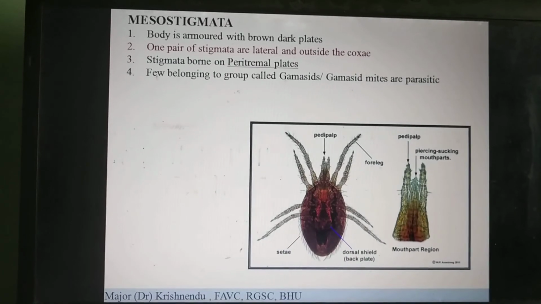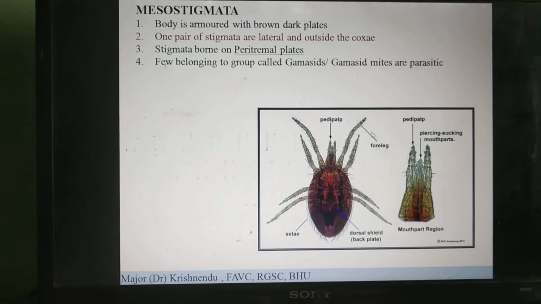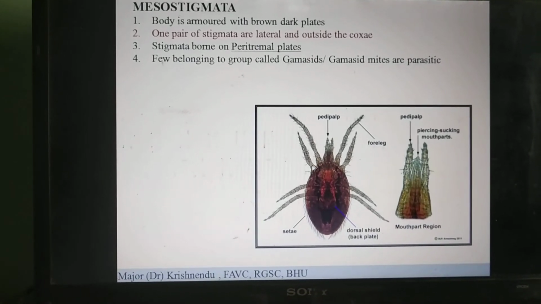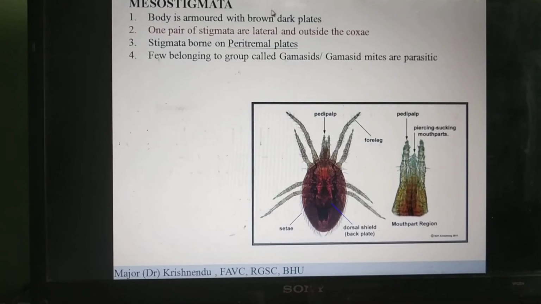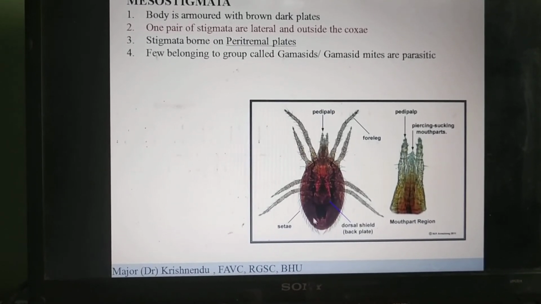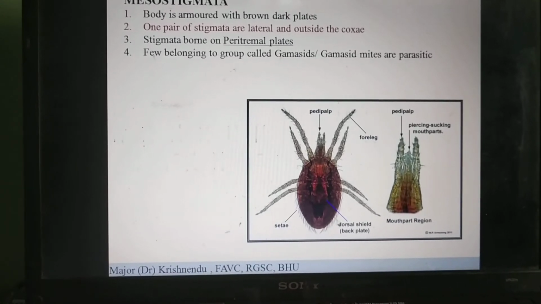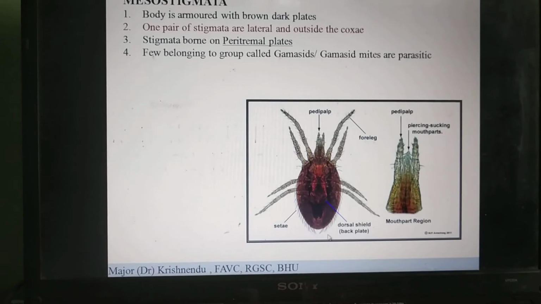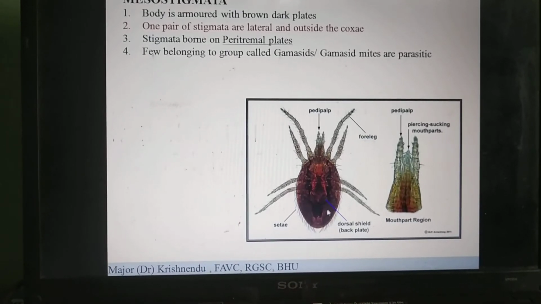Now coming to Mesostigmata. Here, as you can see, the main important structure is the body armor. The entire body is covered with a dark, thick cuticular armored plate in different parts.